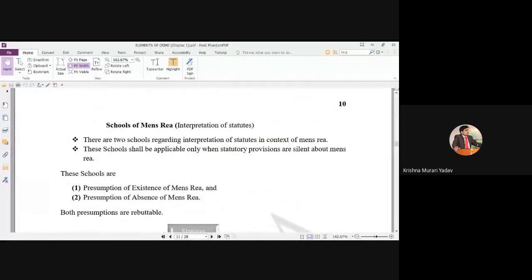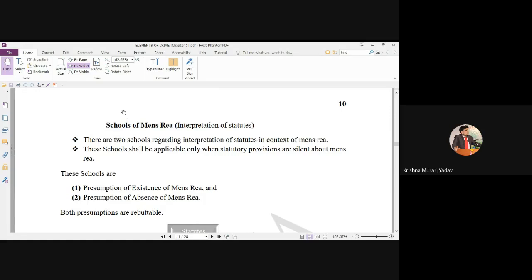Good afternoon to all my dear friends. Today I have decided to discuss the School of Mens Rea. As you know, we are discussing in the proper manner, and today after discussing the School of Mens Rea, I will start the first case prescribed in your syllabus, which is State of Maharashtra versus M.S. George, decided on 24th August 1964 by a full bench judgment.